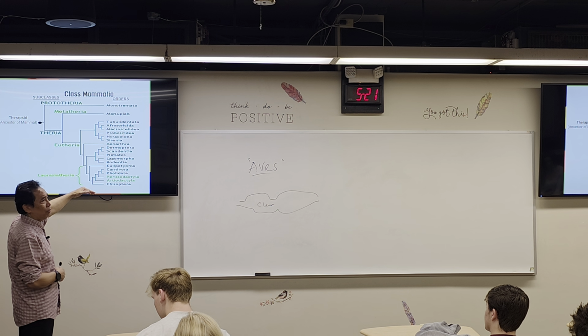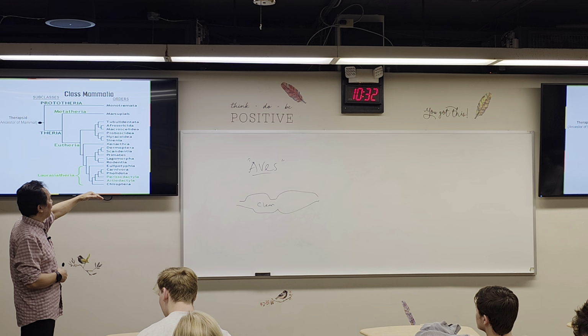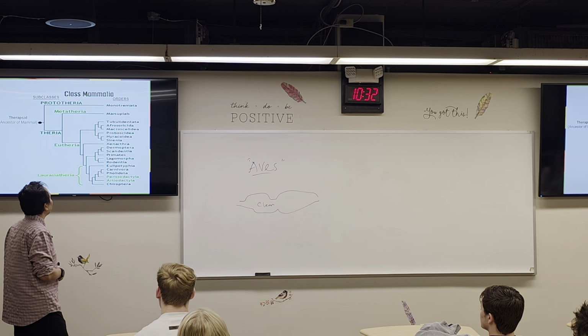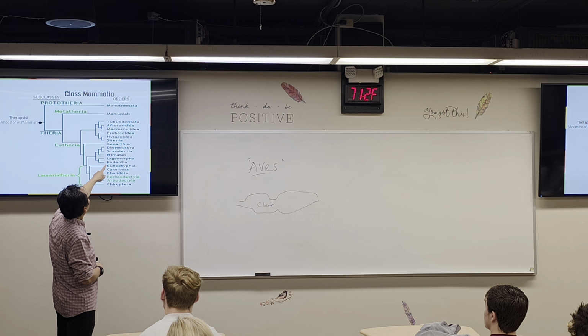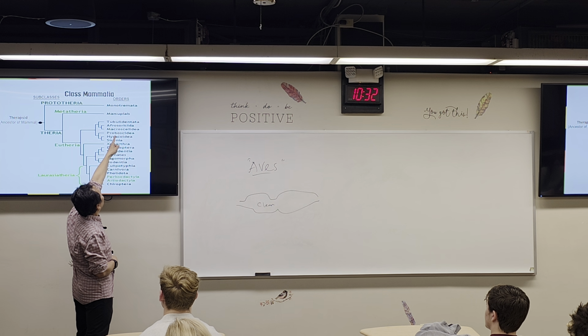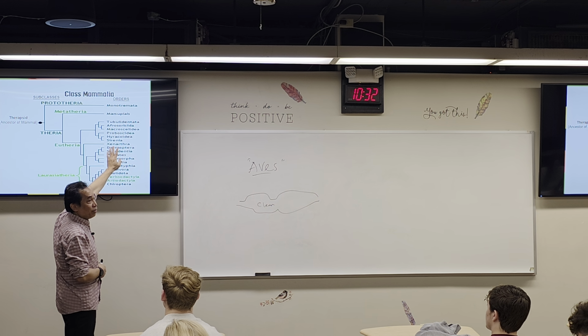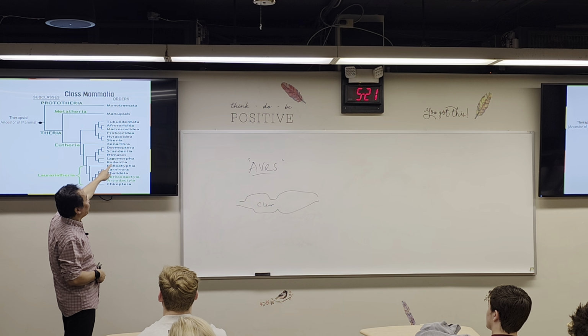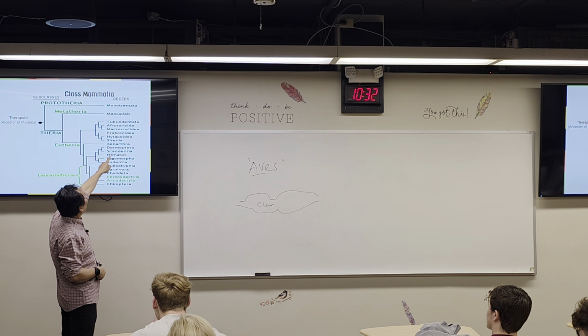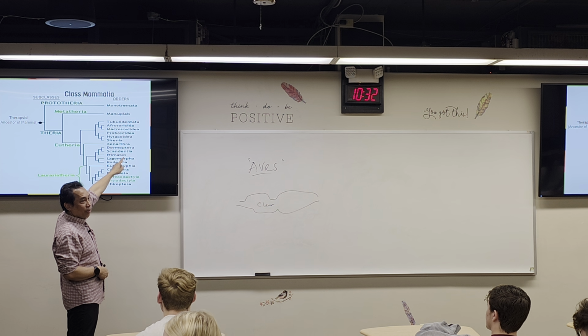We have a lot of orders over here, including, let's say, Rodentia for mouse, Proboscidea, this is for elephants, the ones that have a long head. This is primates, which is our order.